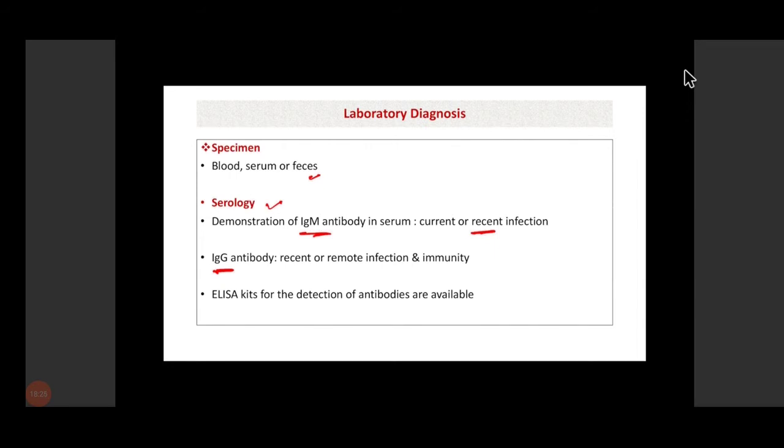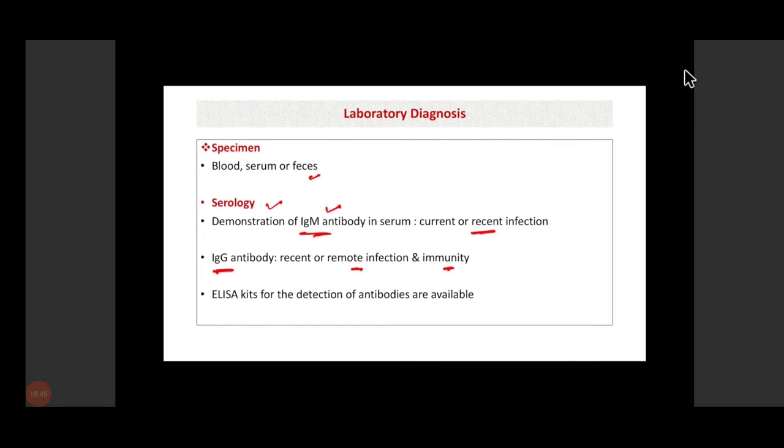Now we cannot differentiate whether it is a recent infection or a past infection. When the patient has recovered and there is immunity, there is also a presence of IgG antibody. So IgM antibody detection is a must for the diagnosis of current or recent infection.